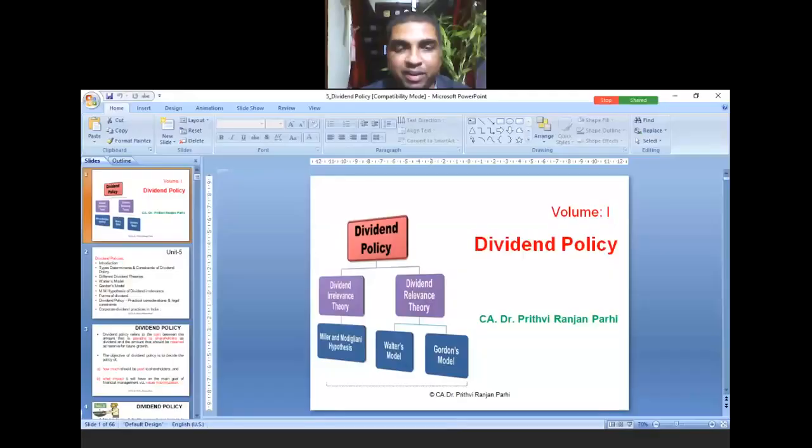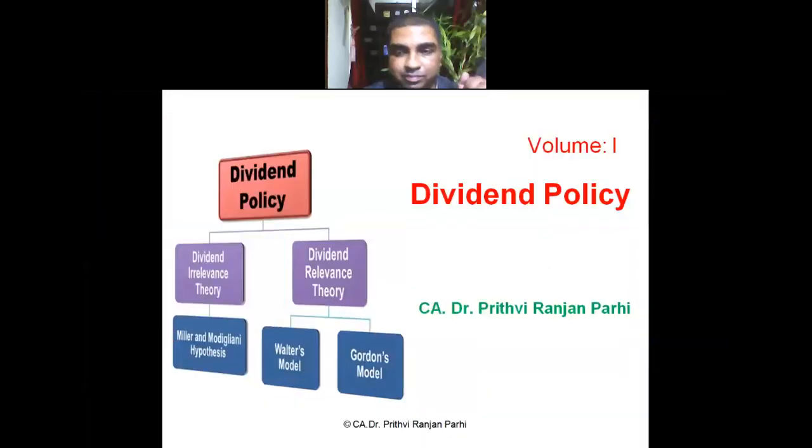So we are going to start the topic dividend decision. We were discussing recently that three kinds of decisions are taken. Quickly tell me what are these decisions? Financing decision, investing decision and dividend decision, right? So financing decision we have learned the sub chapter. Which chapter have we learned regarding financing decision? Capital structure and cost of capital. Which chapter have we learned regarding investment decision? Capital budgeting.